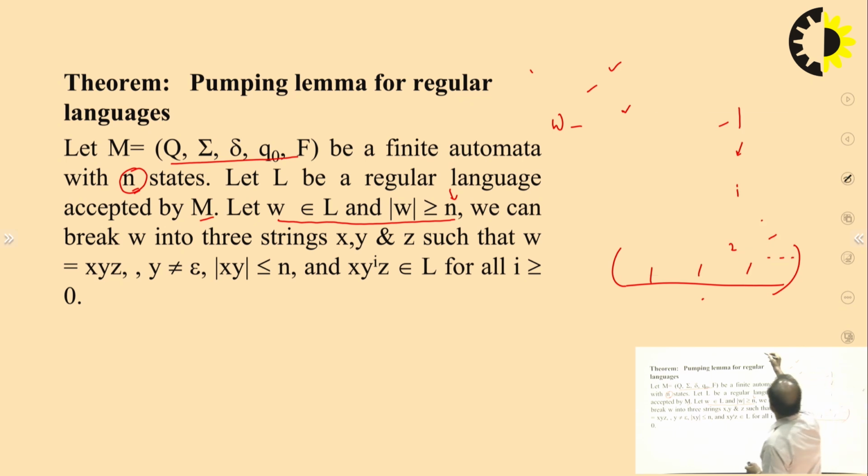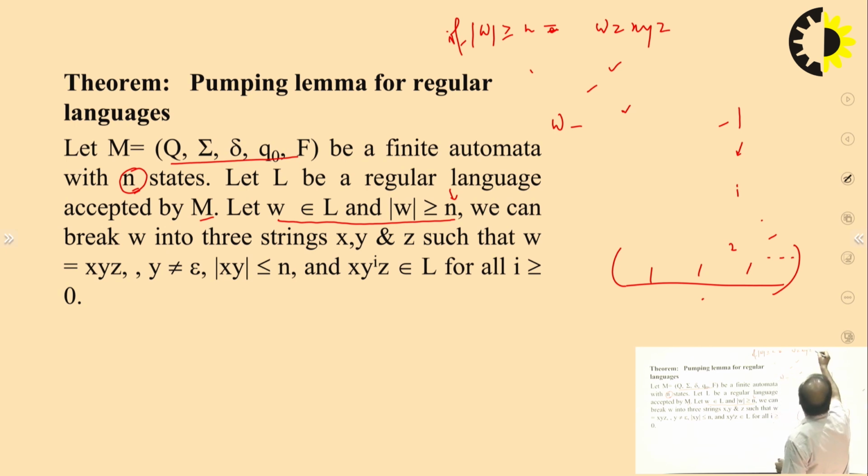So this is the situation: if the length of W is greater than or equal to n, then W will be written as three strings with the length of y greater than or equal to 1, the length of xy less than or equal to n, and x y to the power i z belongs to L for every i greater than or equal to 0.